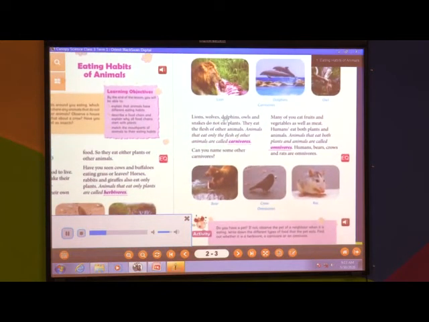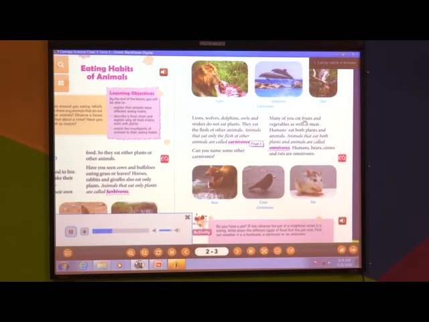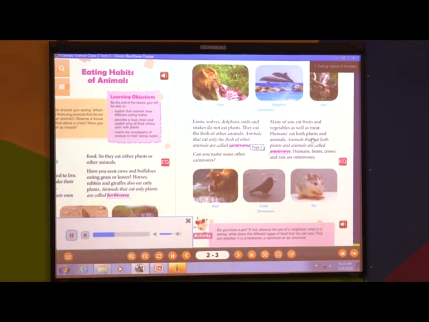Lions, wolves, dolphins, owls and snakes do not eat plants. They eat the flesh of other animals. Animals that eat only the flesh of other animals are called carnivores. Can you name some other carnivores? Many of you eat fruits and vegetables as well as meat. Humans eat both plants and animals. Animals that eat both plants and animals are called omnivores. Humans, bears, crows and rats are omnivores.